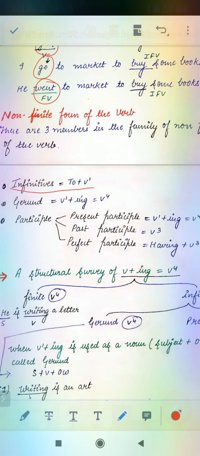And next is gerund. What is in gerund? You can find it out. Verb 1 plus ing. That is verb 4. That is also referred as the gerund. And participle, you can see participle.